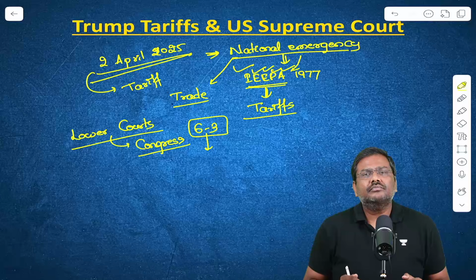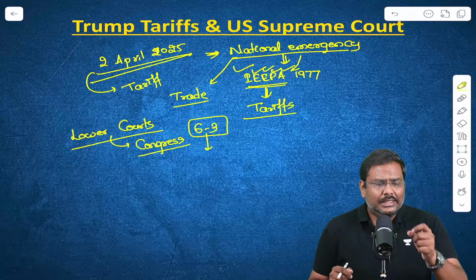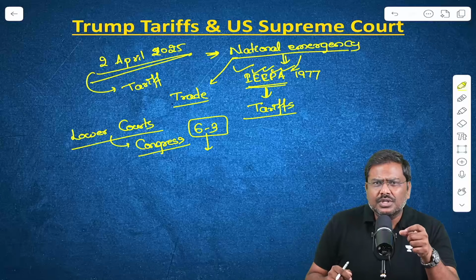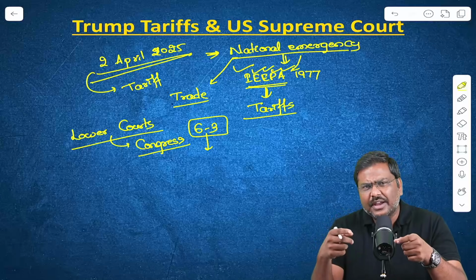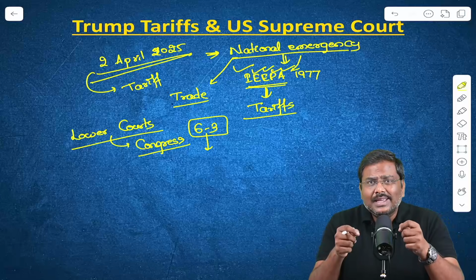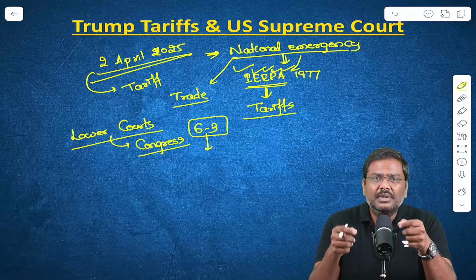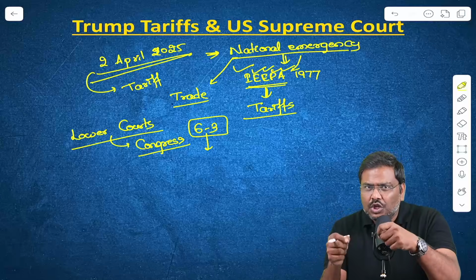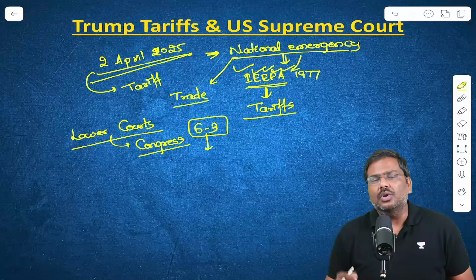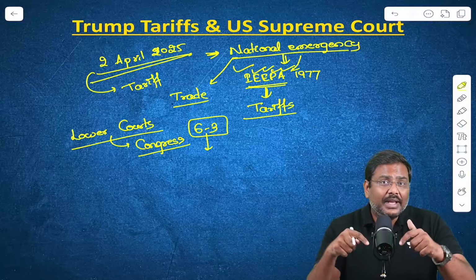This order essentially justifies the argument that the tariff policy can be used basically in case of national emergency as a tool, but cannot be used as a trade policy tool. In emergency, yes, you can use it, but as a trade policy, you cannot use this particular tariff as a tool. Now, this is a very important judgment. What is going to be the implication?